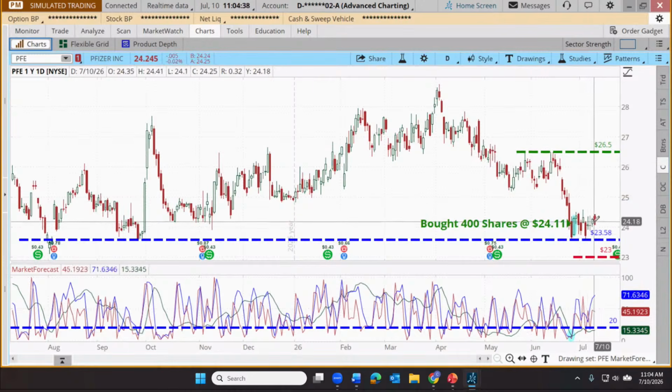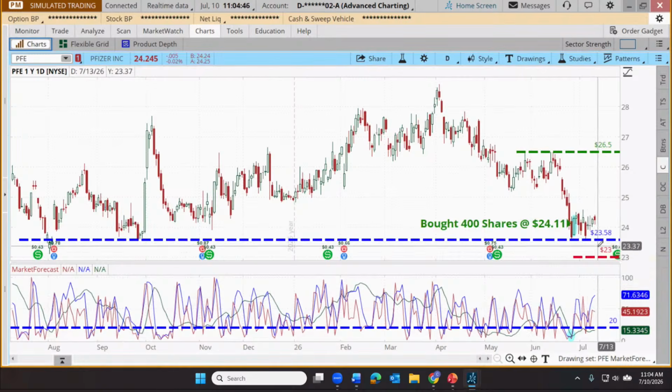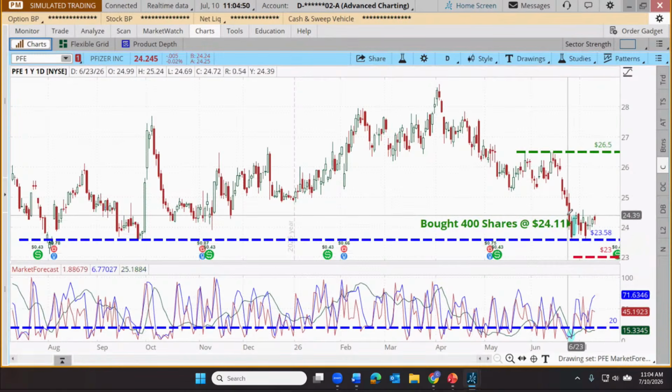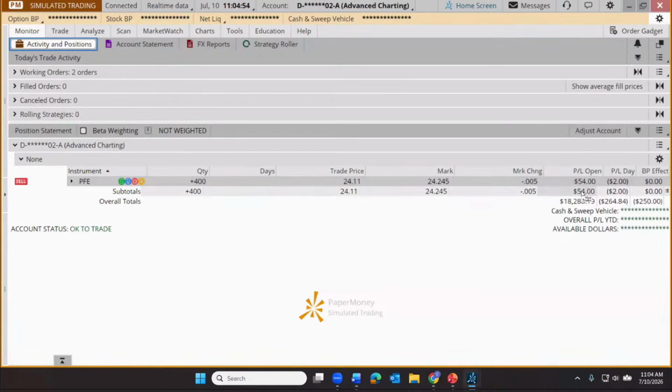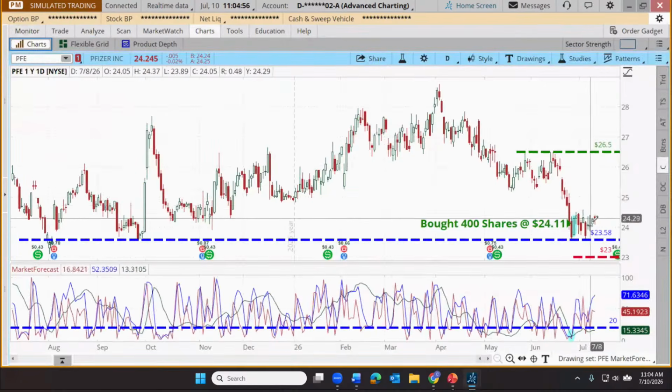Or if we start to struggle, not every technical signal works. So if this fails, if we've slipped down below this support level and hit 12-month lows, we're going to get out at $23. Well, right now we're just a little bit above water. I think we're up about 60 bucks on this trade. Yeah, $54. So that's it. We're just going to let that one continue to work.